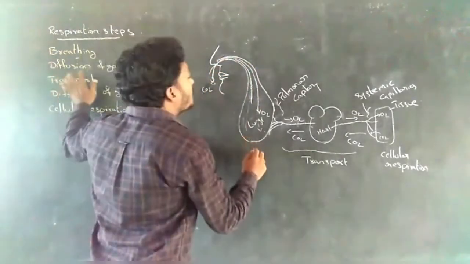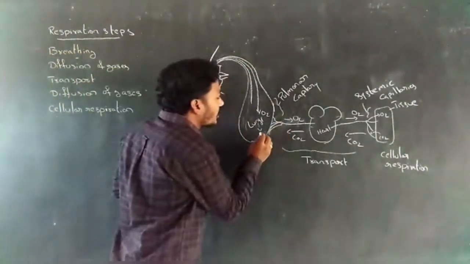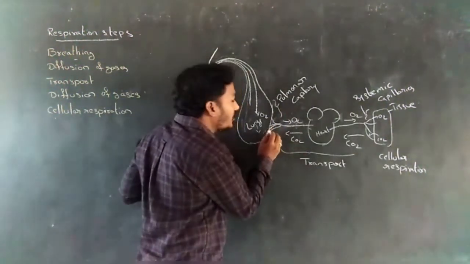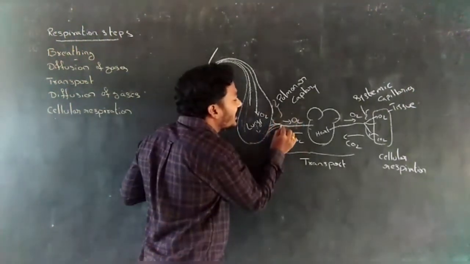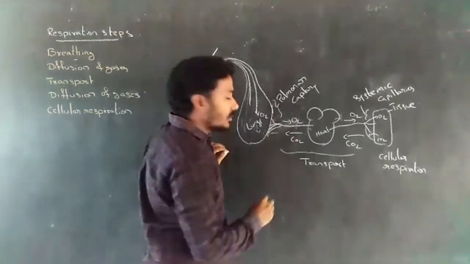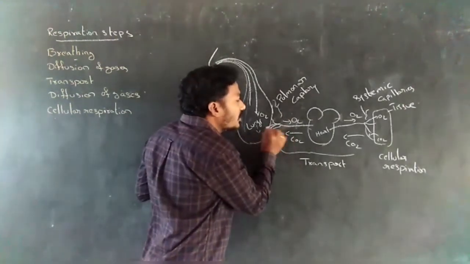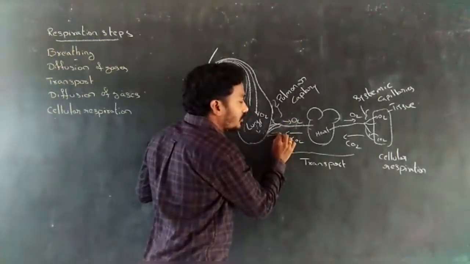Next, diffusion of gases. The exchange of gases between the alveoli and the pulmonary capillary happens by diffusion.